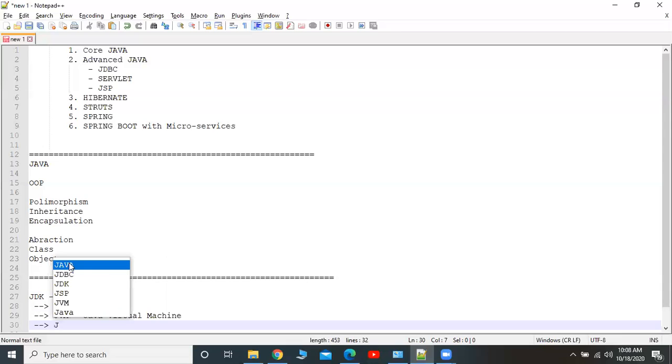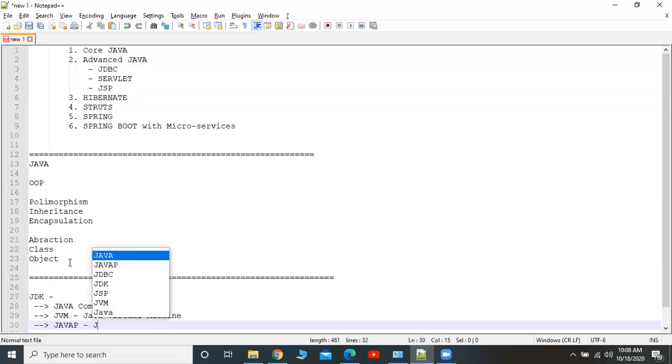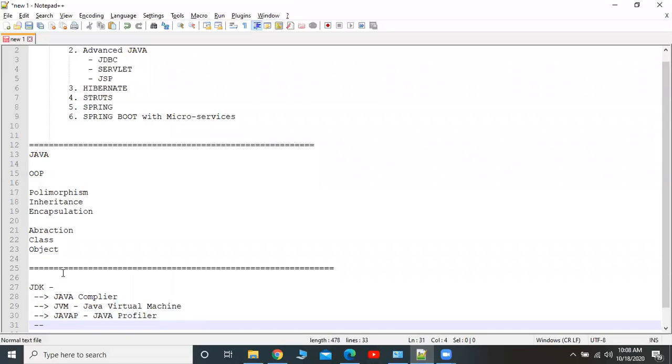And the Java profiler, where P stands for profiler. And jar, which stands for Java archive.